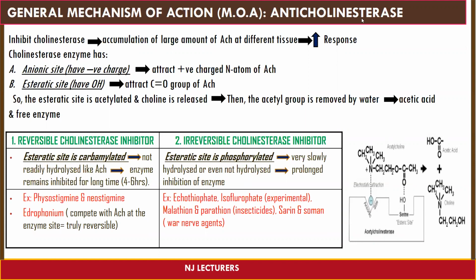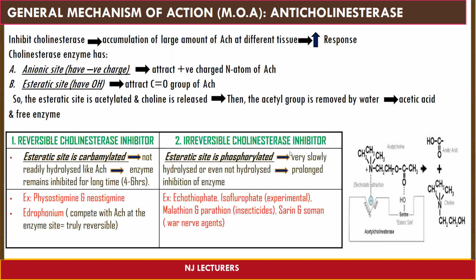Now, what will anticholinesterase do? As we know, anticholinesterase is of two types, reversible and irreversible cholinesterase inhibitors. With reversible cholinesterase inhibitors, the inhibition can be reversed. It is a temporary inhibition. Here the esteratic site is carbamylated, not rapidly hydrolyzed like that of acetylcholine, so the enzyme remains inhibited for a long time, that is for 4 to 6 hours. Examples under this category are physostigmine, neostigmine, edrophonium. And here edrophonium competes with acetylcholine at the enzyme site and is truly reversible.